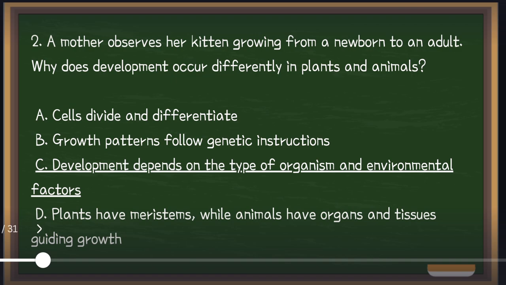Both plants and animals grow through cell division. We already know about that, right? But their development is very different because animals develop organs and body systems, while plants grow continuously through meristems. Environmental factors are also something to consider. Factors such as light, water, and temperature affect the development of a plant. Again, the answer is development depends on the type of organisms and environmental factors.